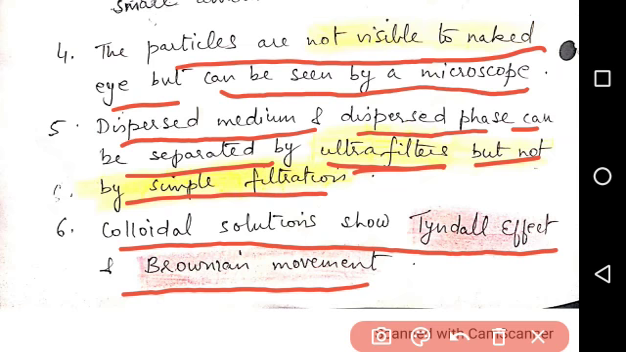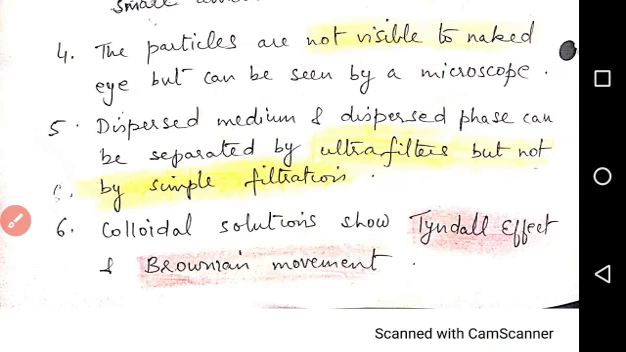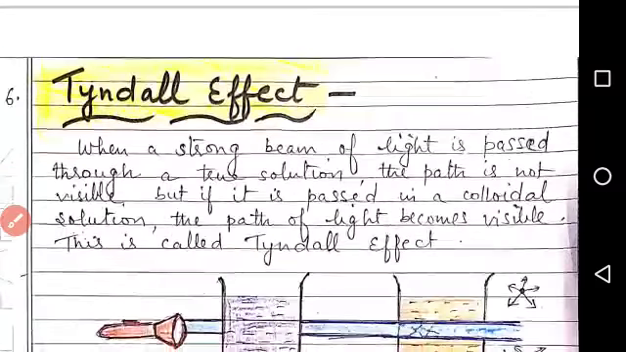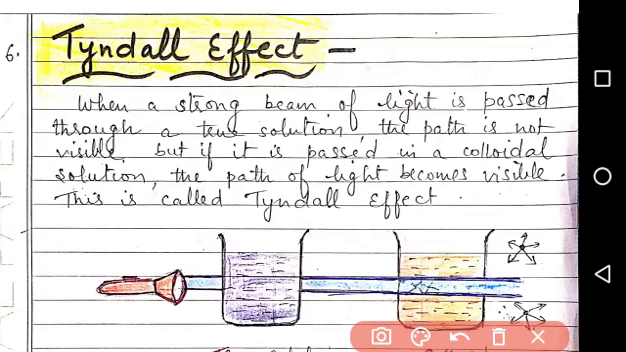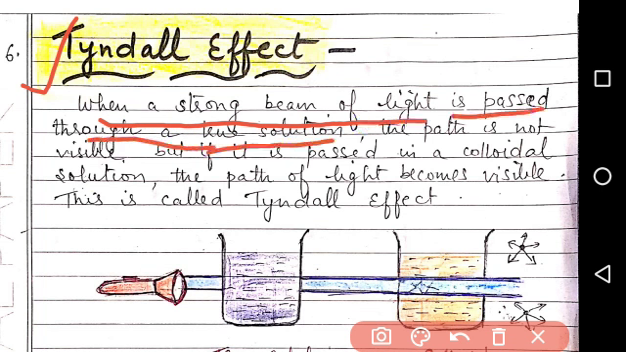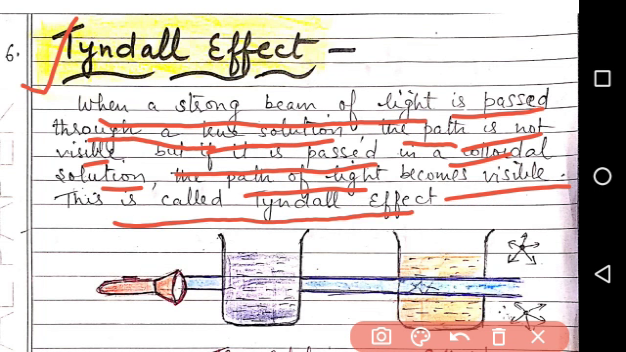So what is the Tyndall effect and what is Brownian movement? Let us discuss here. The Tyndall effect is seen in colloidal solutions. When a strong beam of light is passed through a true solution, the path of the light is not visible. But if it is passed through a colloidal solution, the path of light becomes visible. This is called the Tyndall effect.